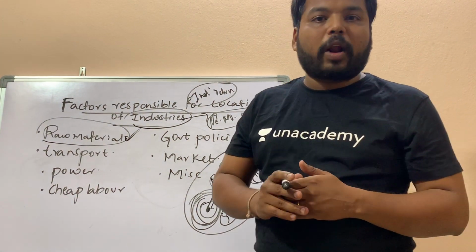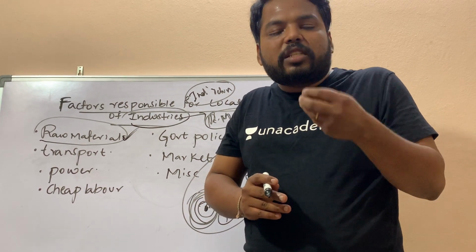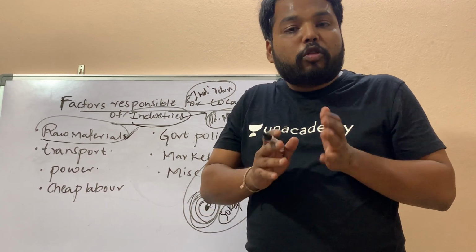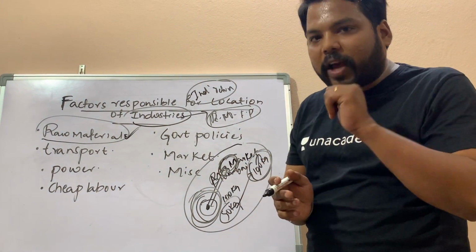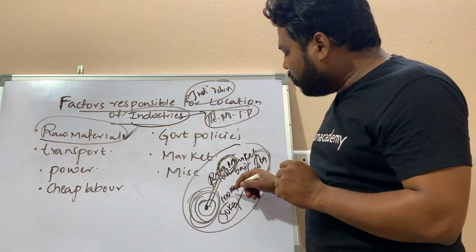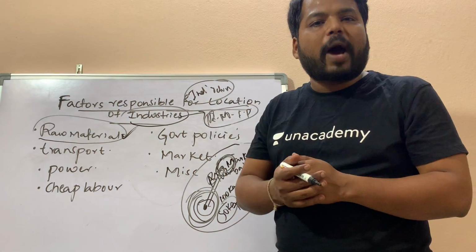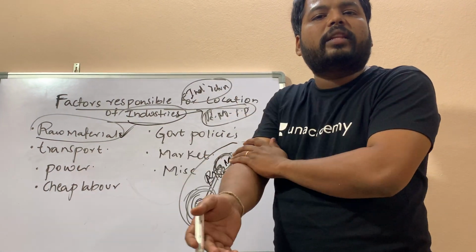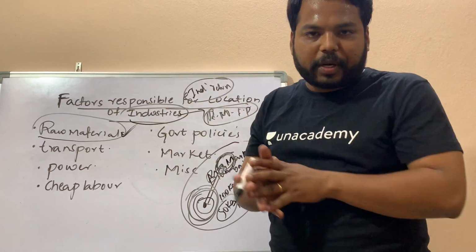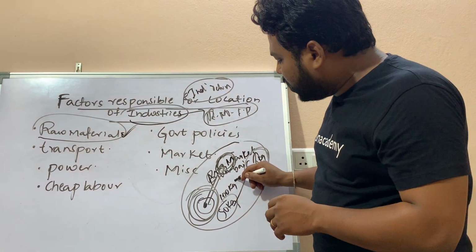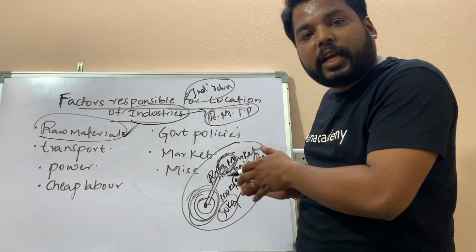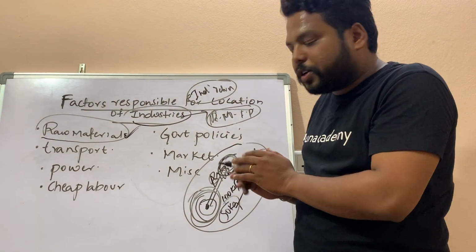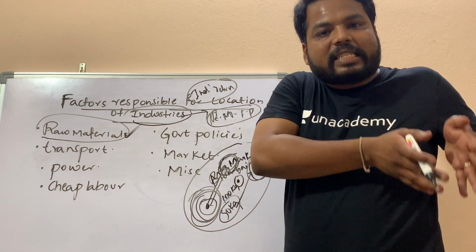Generally the bakery products, the biscuits, the things which we generally consume, those kinds of weight gaining industries are established near the markets. Why? Because if they are established somewhere away from the market, considering for example a bread manufacturing industry, they need some raw material, and after manufacturing they have to move to the market location, and it has a very short expiry date.